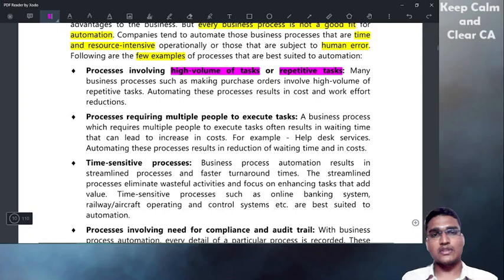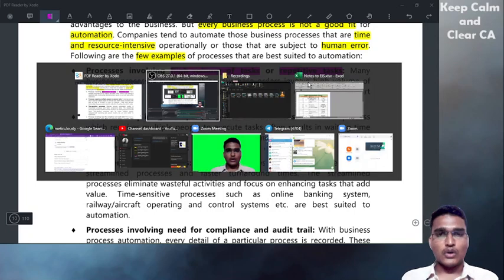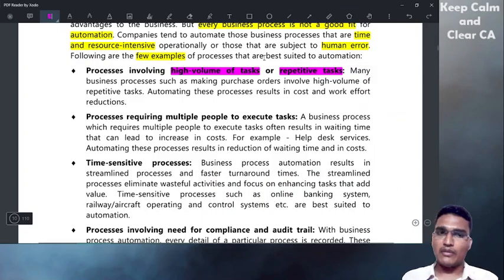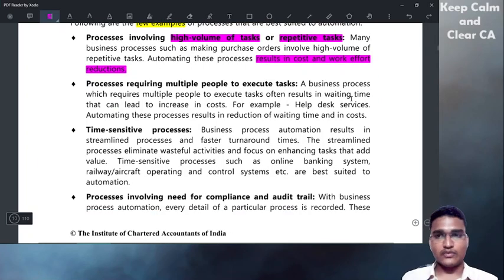Such tasks are repetitive, where every time we have to do the same thing again and again. We need not do it manually; we can take the help of machines and automation for high volume and repetitive tasks. If we automate them, that will reduce cost, and work effort will also be reduced.